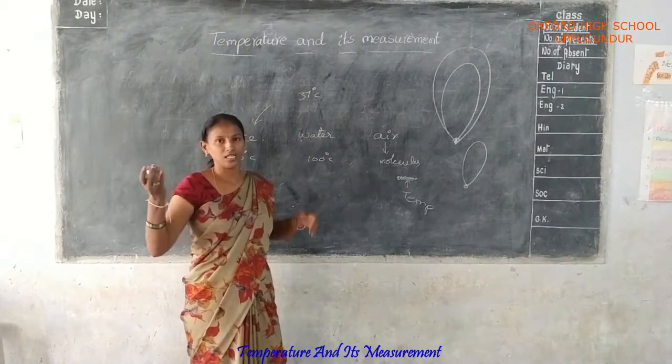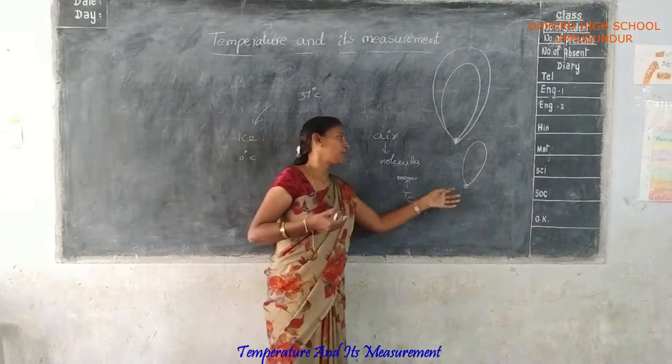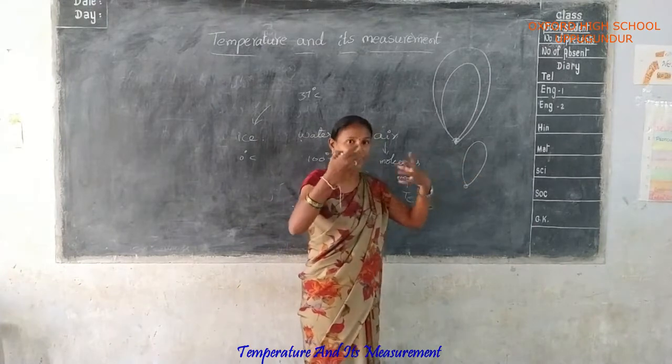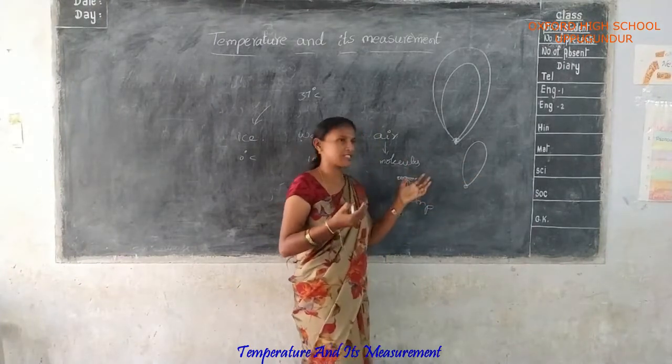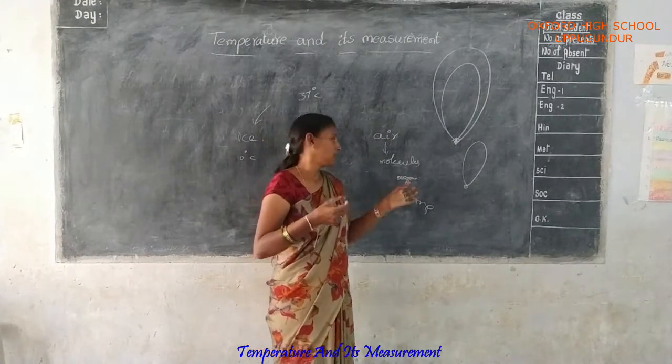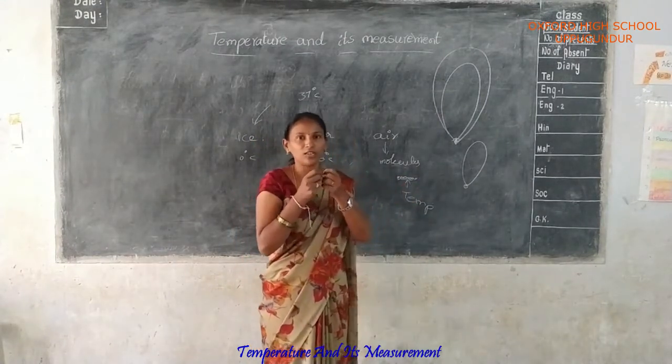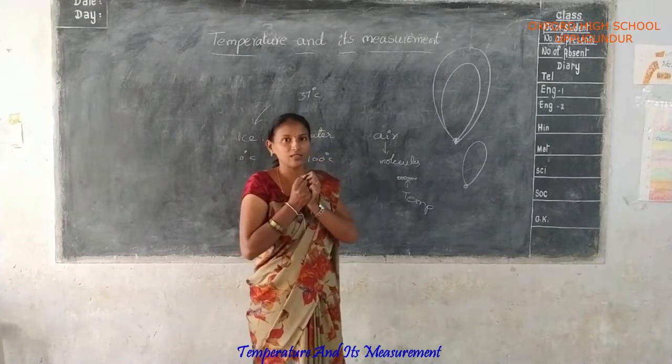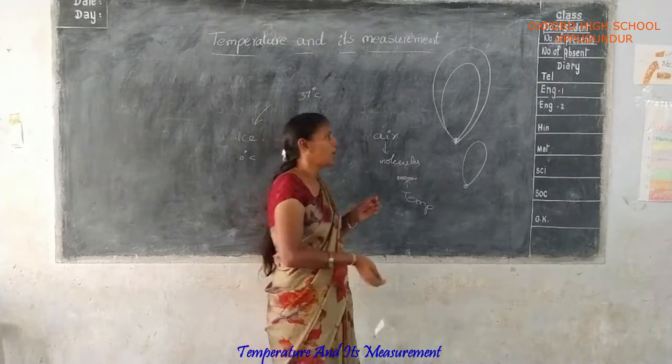inside the balloon. Suppose the balloon size gradually decreases, it means the molecules come to a lower level, a little bit only. Now they are coming closer, all the molecules are coming closely.